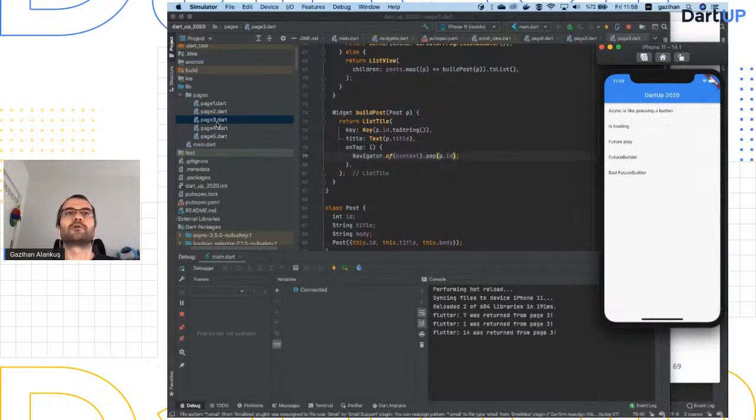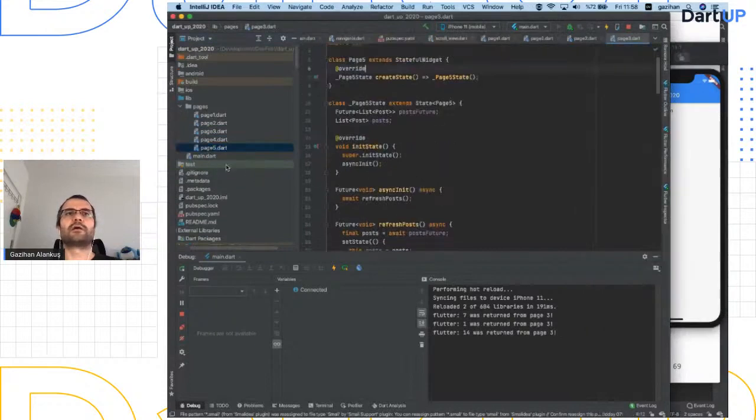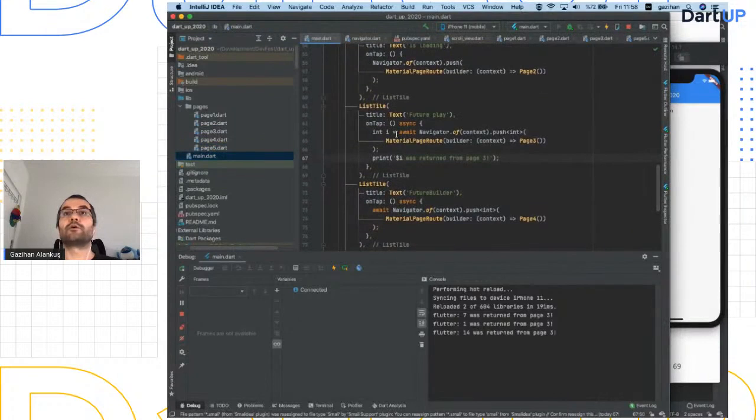So what are we doing here? This is very powerful actually. In my main, I'm saying, okay, go to that page. That page will return me something. That page does some work, and it has a result that it creates for me, and I get that. So this is very powerful. You can do that for dialogues and navigators.